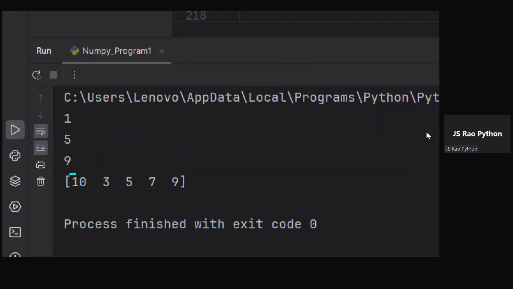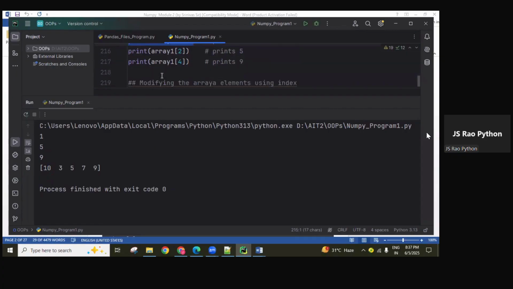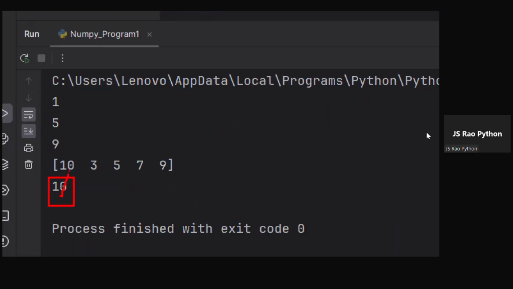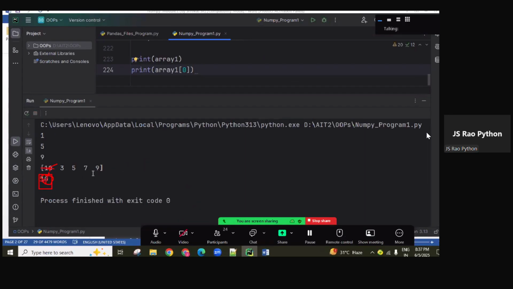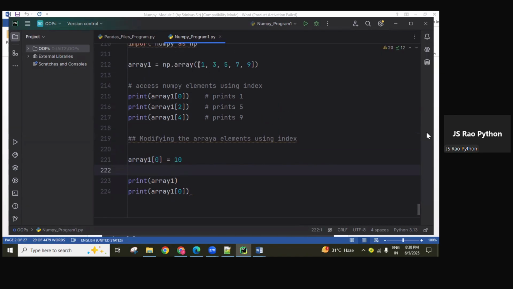See, guys, here 10 is there. At the 0 index, 1 was there, and I updated it with 10. If I print after updating, you are going to get 10 only. At the 0 index, the value 10 is updated as original. This is the new object after updating, and that value is accessed here. Understanding? Simply, modifying means in this index, whichever value we want to modify, we can define it.